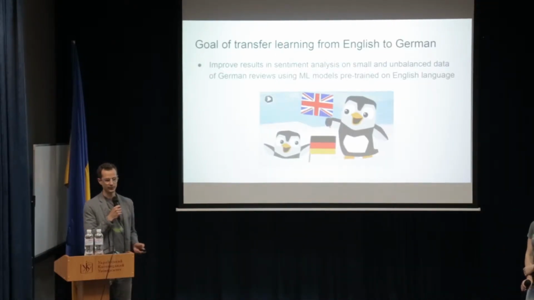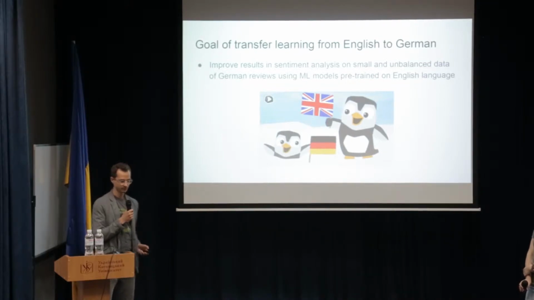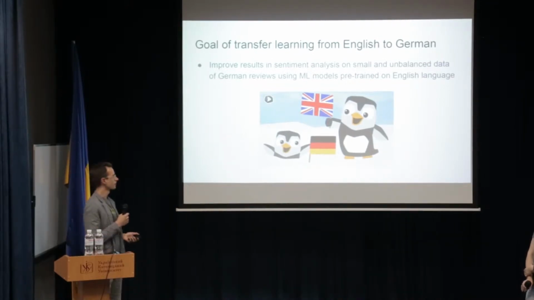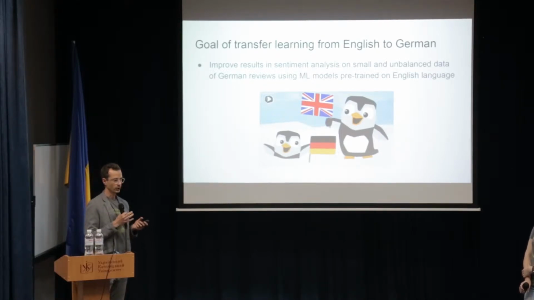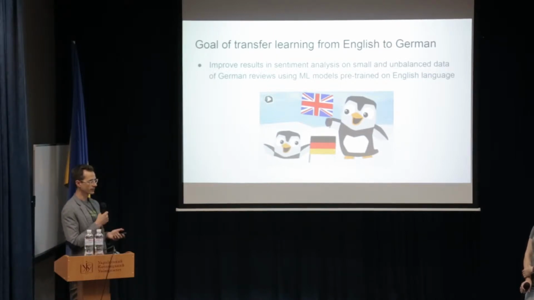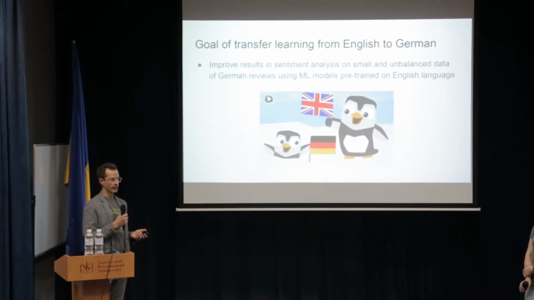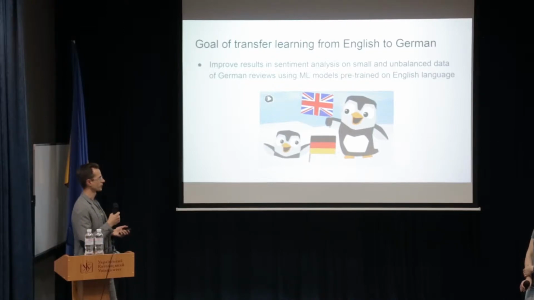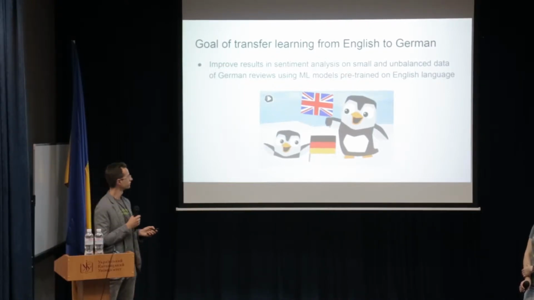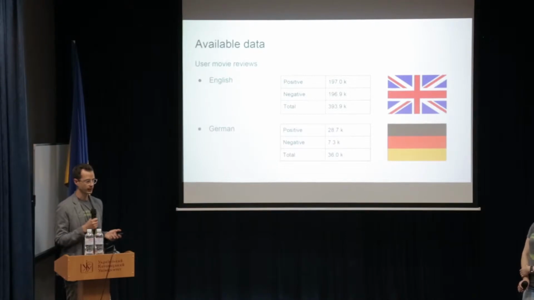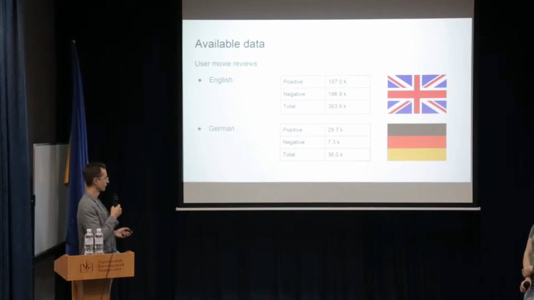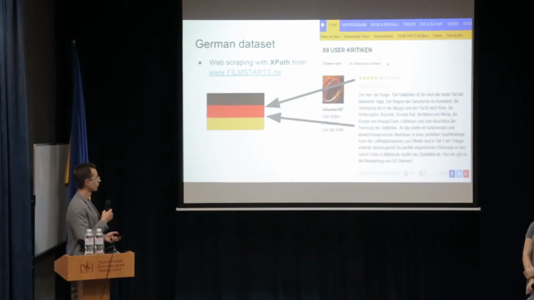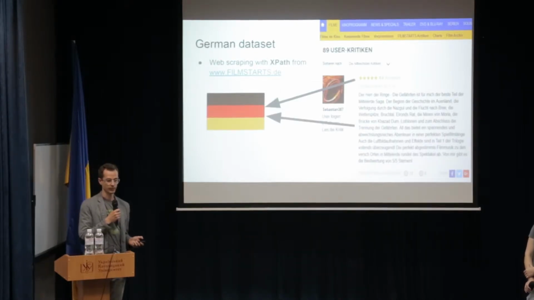So we first focused on German and English. And our goal was to improve our results in sentiment analysis. We had small and unbalanced data in a German movie database, and we used machine learning models which were pre-trained on English language. So first we need some data. We had a large English data set and a very small, 10% German data set, and we got this German data set through web scraping via XPath and char.